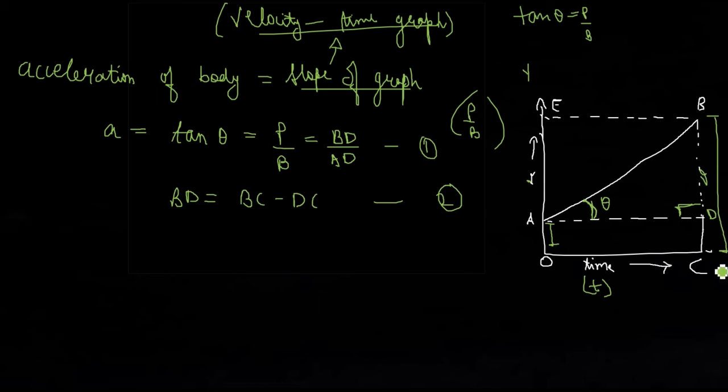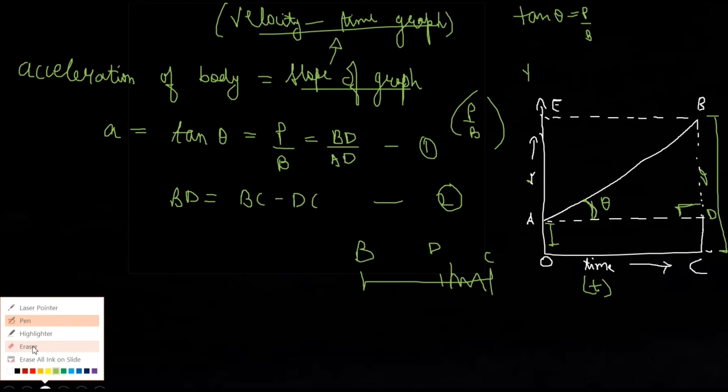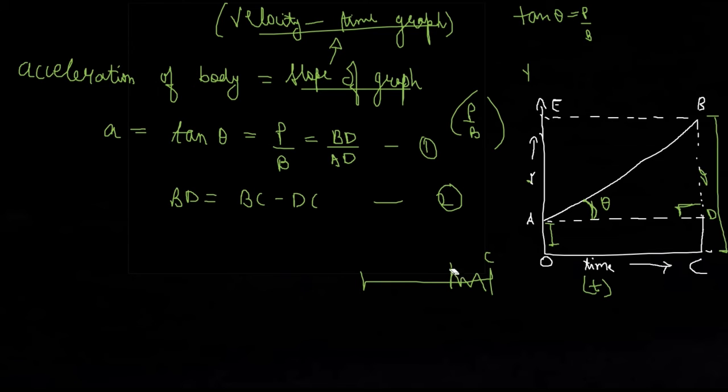So this is my BC. I hope it is visible. See, what I am doing is, I have a line that is BC. It has a point in it that is known as D. So if I remove DC from this BC, what I will get is BD. So unfortunately we are just doing the 10 minus 8 kind of stuff.